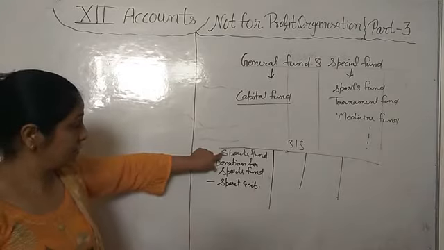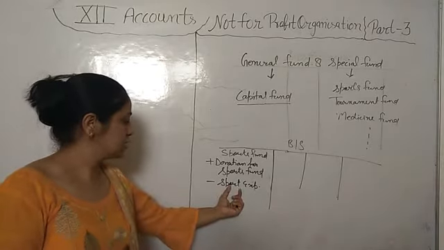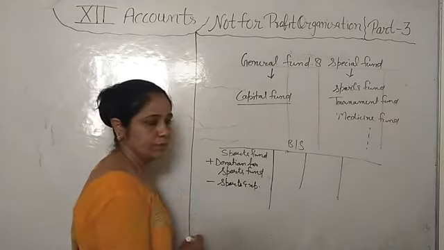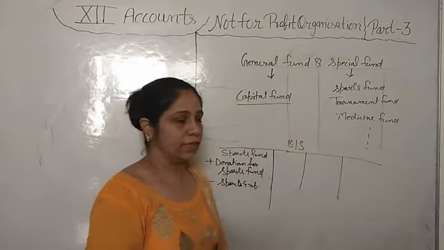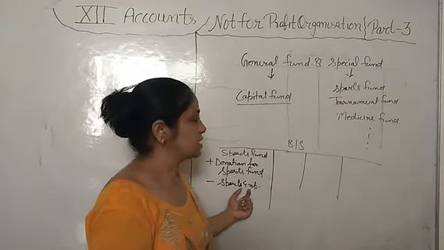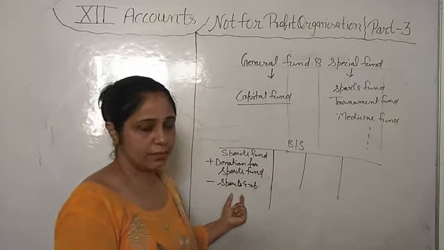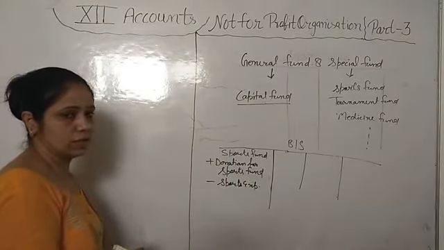Yes, if we are not having any sports fund, then we will show this sports expense in the income and expenditure account. Same like this, if we are having a medicine fund, then we will deduct that medicine expense from the medicine fund in the balance sheet, liability side. We will not show that medical expense in the income and expenditure account.